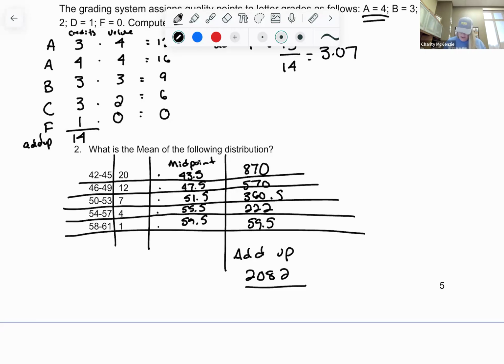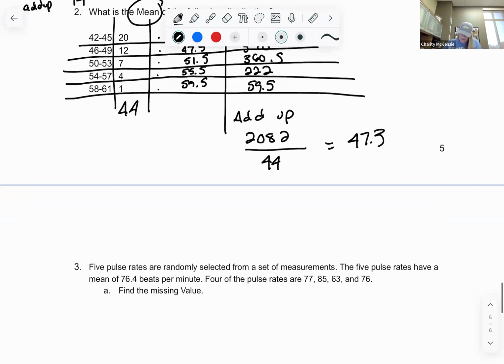2082. And then what do I divide it by? The total number of frequencies. So I have to add those frequencies up also, because that's our total number of data values. So 20 plus 12 is 32, plus 7, plus 5. I got 44. So 2082 divided by 44, I get about 47.3. So the mean of this distribution is 47.3.